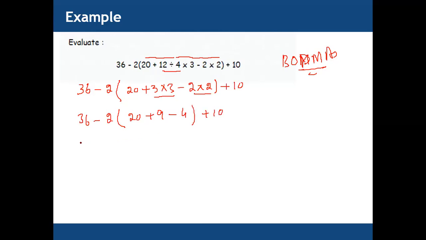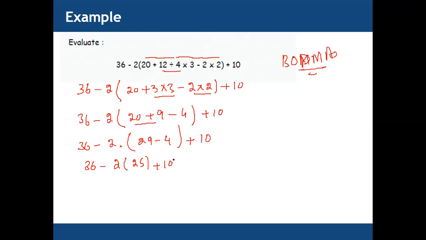Again we have addition: 20 plus 9 equals 29, minus 4 equals 25, plus 10. So 36 minus 2 multiplied by 25, plus 10.